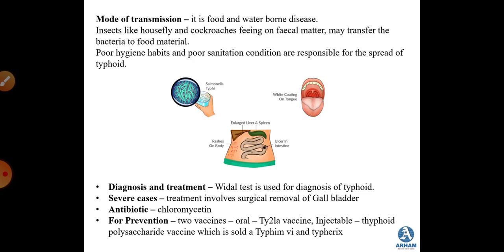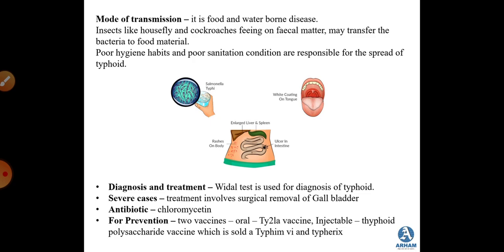And if humans eat or consume that food material, the bacteria enters the human body. So poor hygiene habits and poor sanitation conditions are mainly responsible for the spread of typhoid.